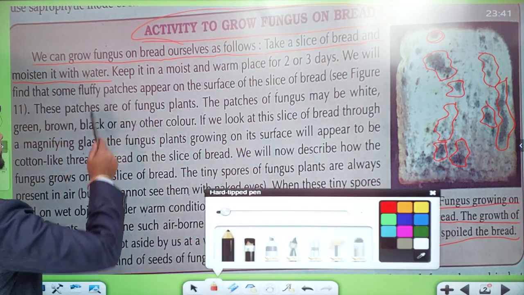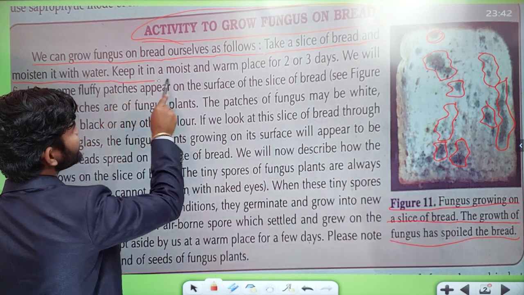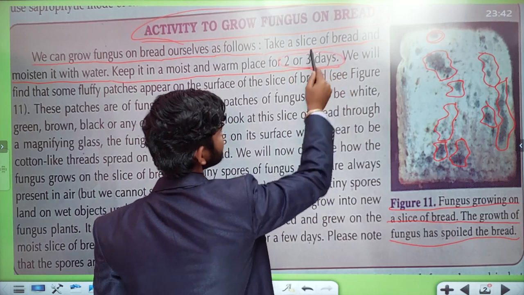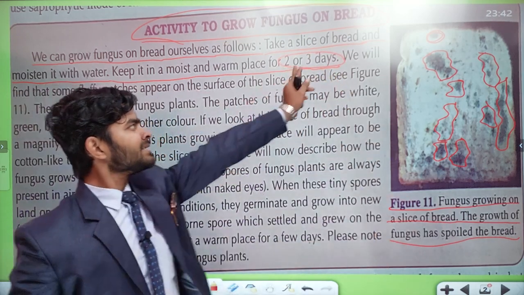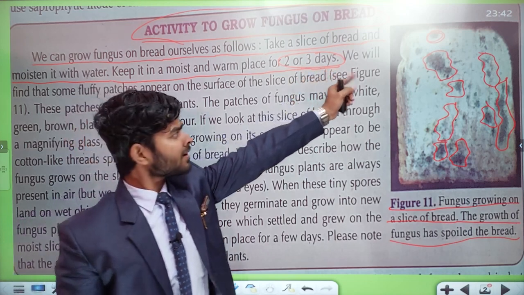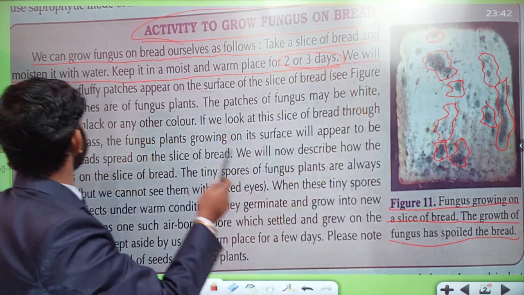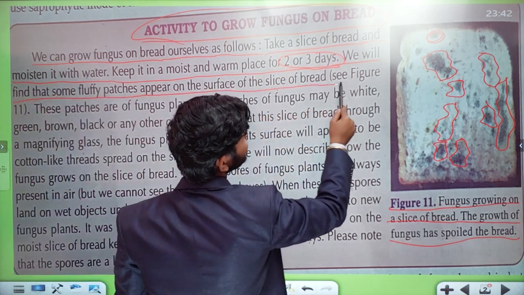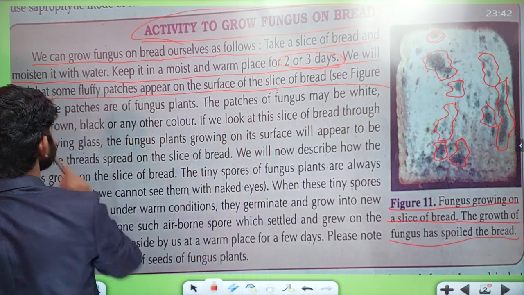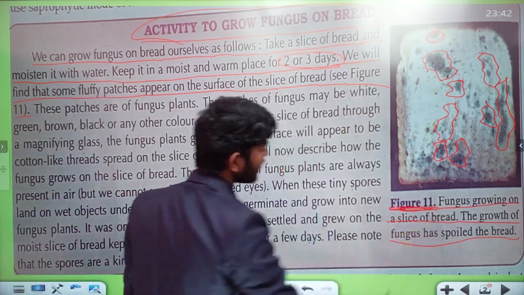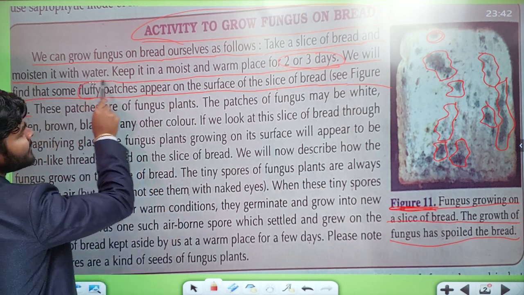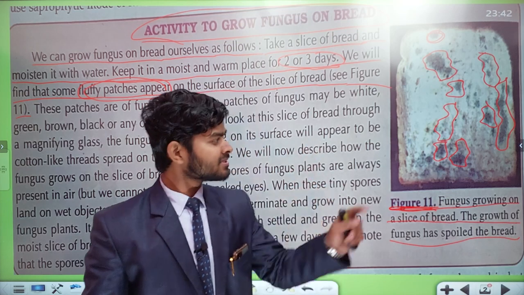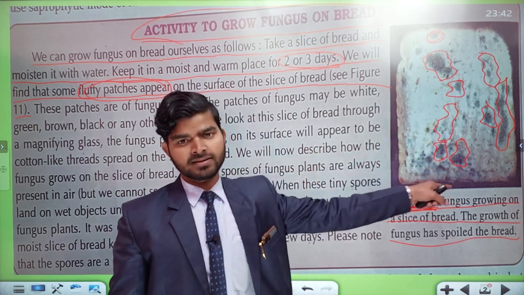Now let us talk about the next step. Keep it in a moist and warm place for 2 to 3 days. You can observe this fungus over a bread piece within 2 to 3 days. We will find that some fluffy patches appear on the surface of the slice of bread. See figure 11. These fluffy patches appearing over the slice of bread are nothing but the fungus growing over it.